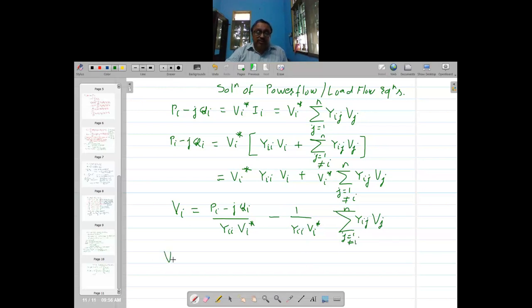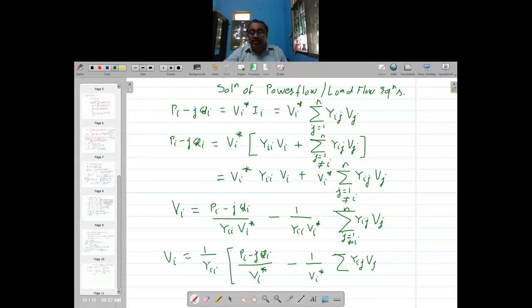Or in other words I can write it like this, that Vi is equal to 1 upon Yii, Pi minus jQi upon Vi conjugate, minus 1 upon Vi conjugate into sigma Yij Vj, j equal to 1 to n, j is not equal to i. Is it right or wrong? Okay.